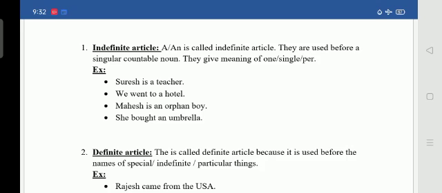We didn't say teachers or hotels or boys or umbrellas. They are talking about only one teacher, one hotel, one orphan boy, one umbrella, isn't it? So that's why we are using indefinite article a and an.